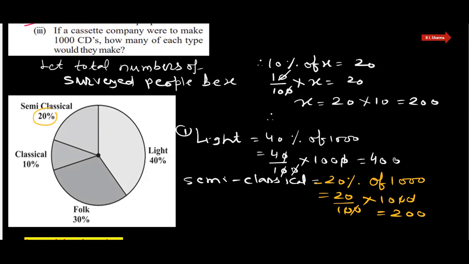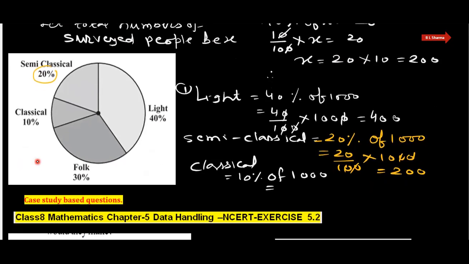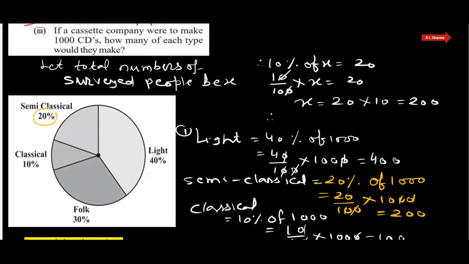And now classical, you will see here, that is 10%. 10% of what? 10% of 1000. You can calculate here, that is 10 upon 100 into 1000. So 1 2 1 2, these are 100. So this could be 100.